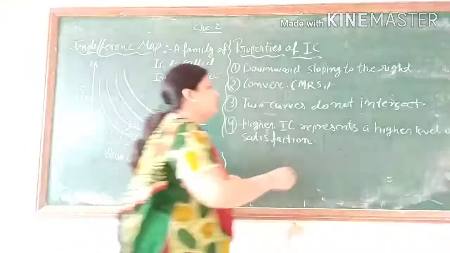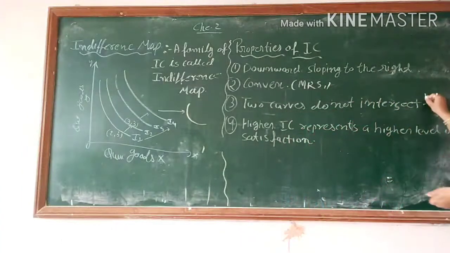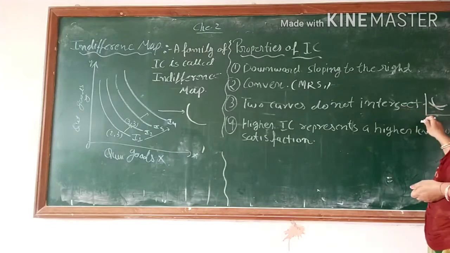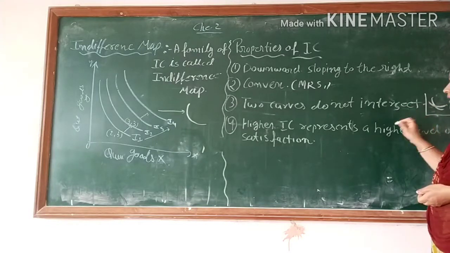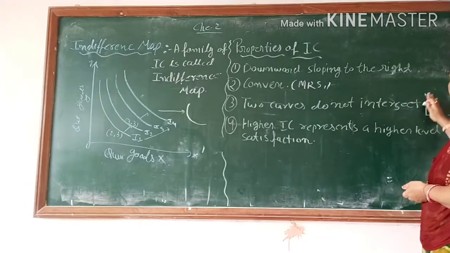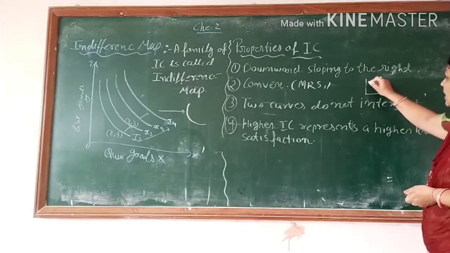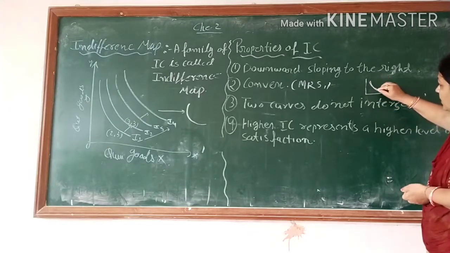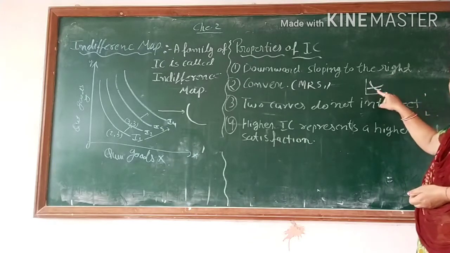Two curves do not intersect each other, just like that. You just put that diagram like this. It means IC curves do not intersect each other. Maybe you are not able to see that. We just put it here like this. IC curves never